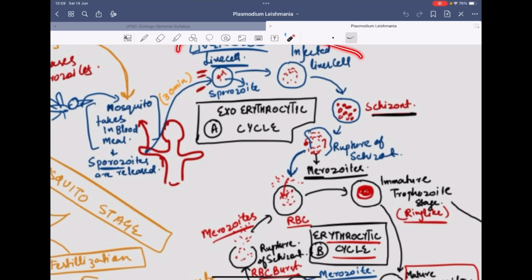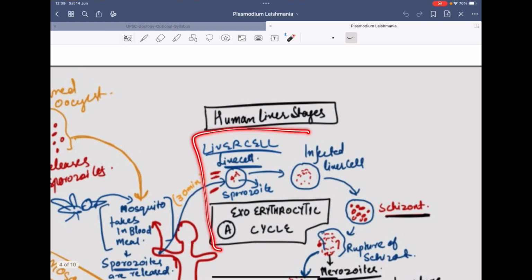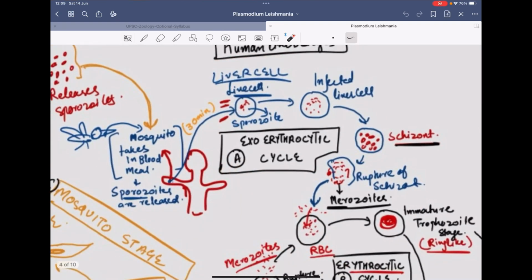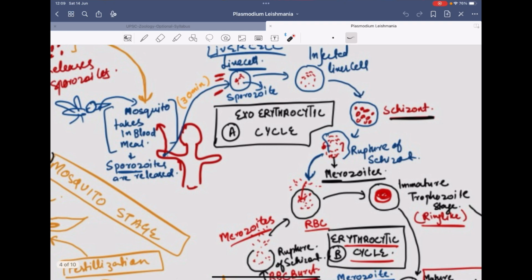Now this cycle is carried out in the human liver. So this is called the exoerythrocytic cycle. Exo is outside, erythrocytic is outside the erythrocytes, that is outside the RBCs.